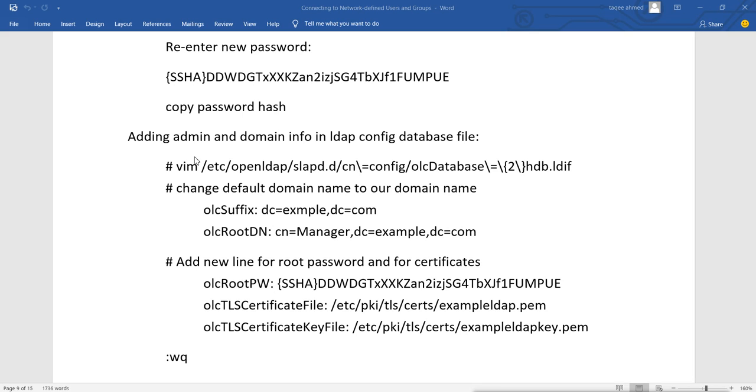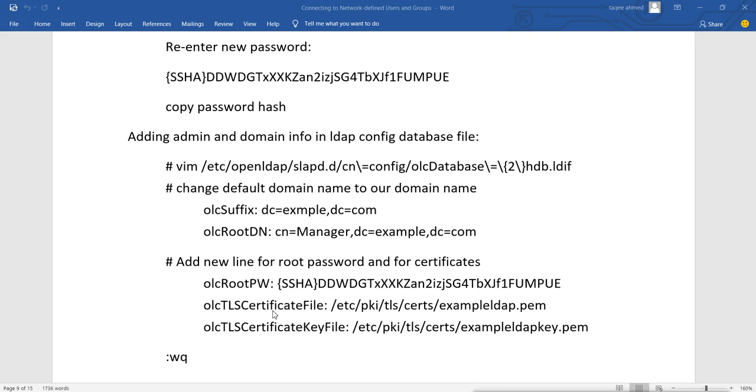So we change the domain name here, and then we add the admin information, that is olcRootPW, and then here you will paste the password which we copied from the hash generated,